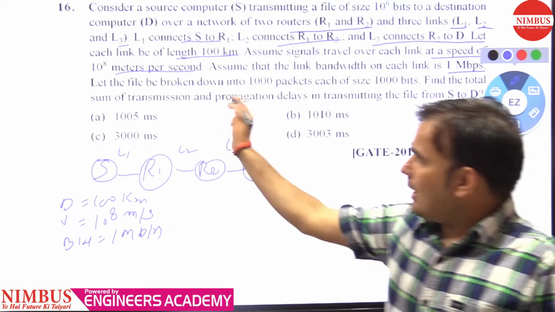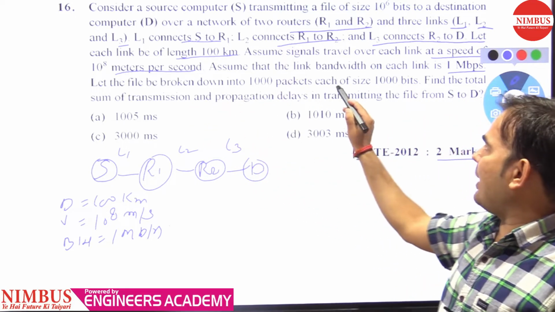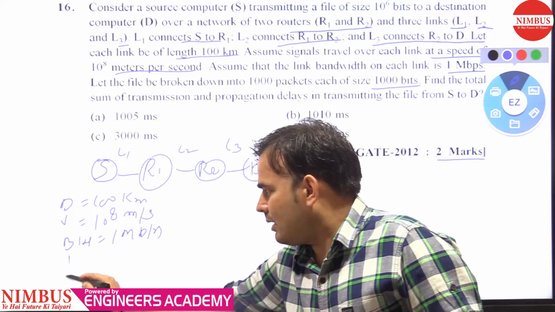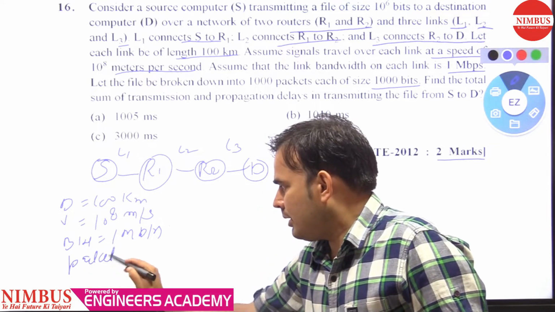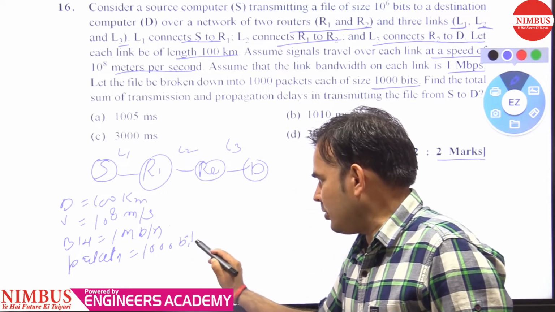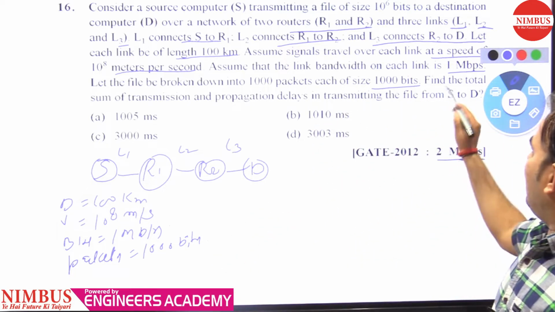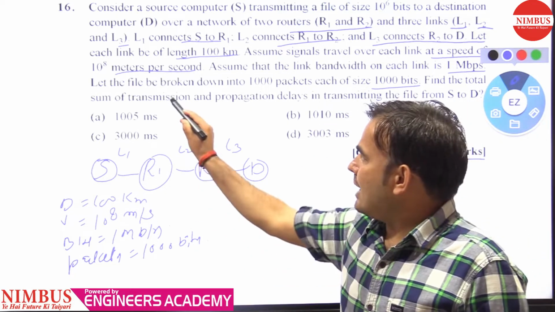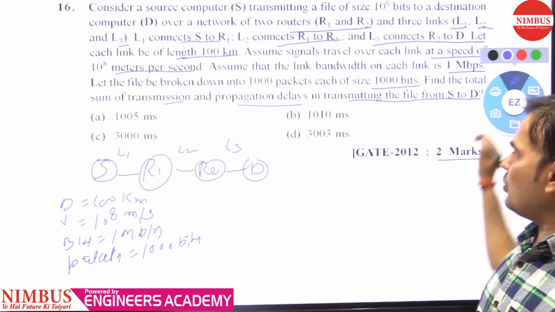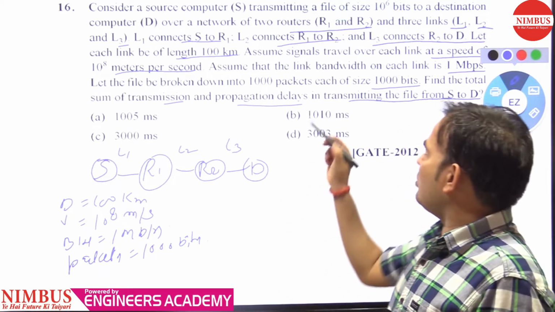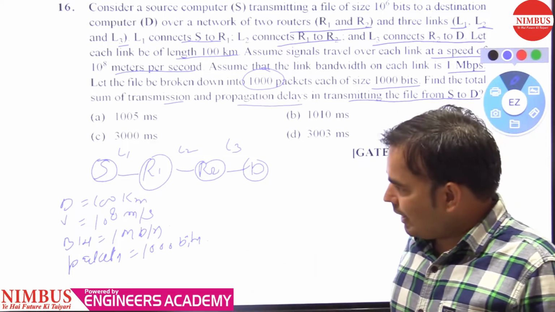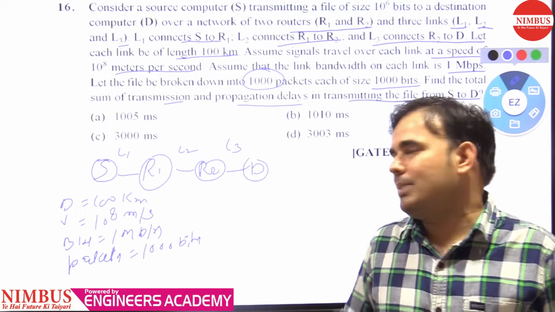Let the file be broken down into 1000 packets, and the size of each packet is 1000 bits. Means we need to transmit 1000 packets, and one packet size is 1000 bits. Find the total sum of transmission and propagation delays in transmitting the file from source to destination. We need to send 1000 packets. So first we need to calculate the propagation time and the transmission time.